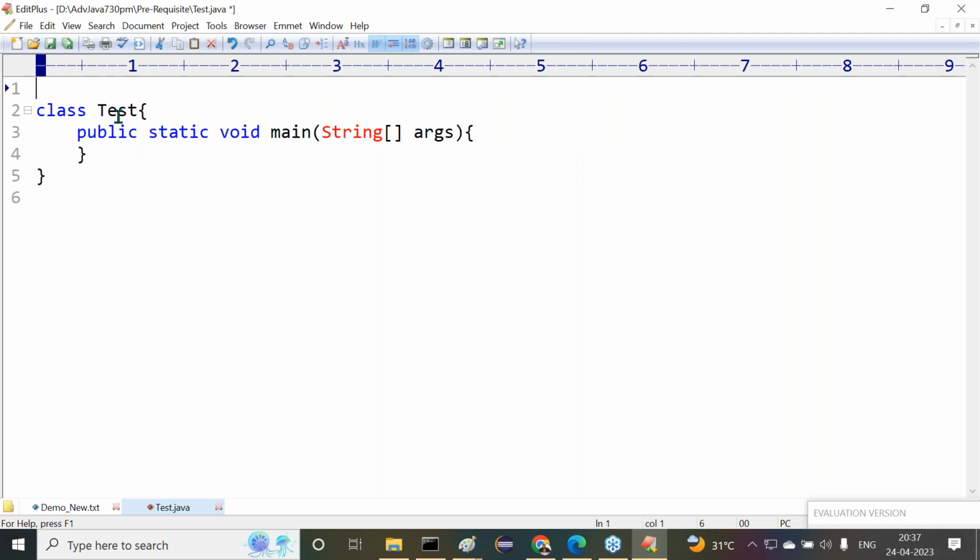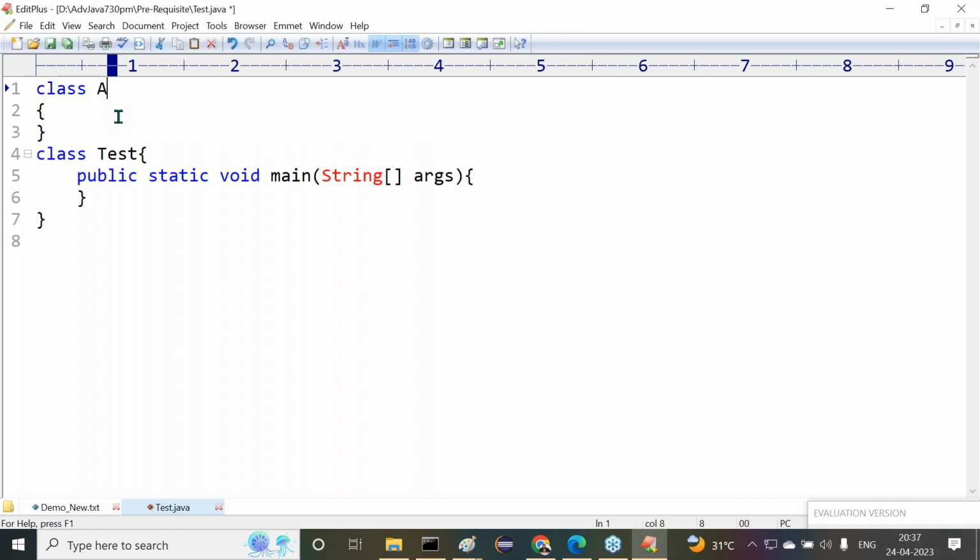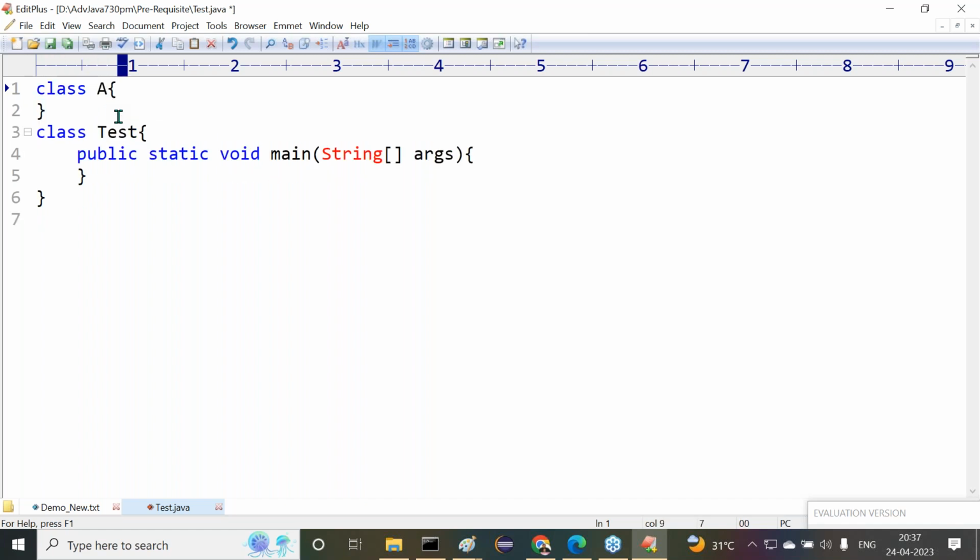In our JDBC applications, we may not use abstract classes, but we are going to use interfaces now. To understand that, I'm giving this point here. Say for example, class A, I declared it. This is a normal class. I want to make it an abstract class. Very simple, simply use the abstract keyword. Abstract class A, that's it.